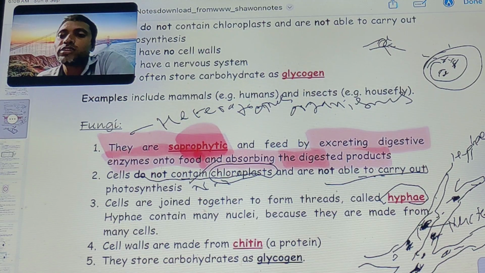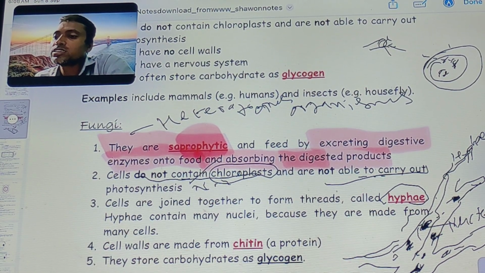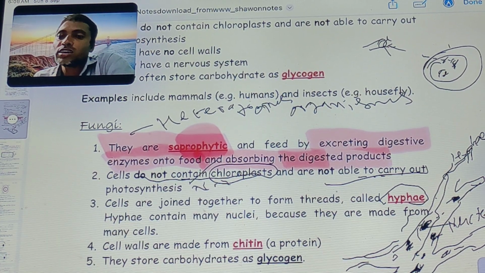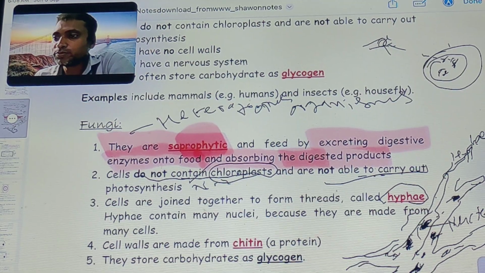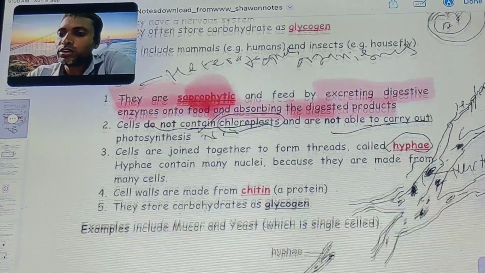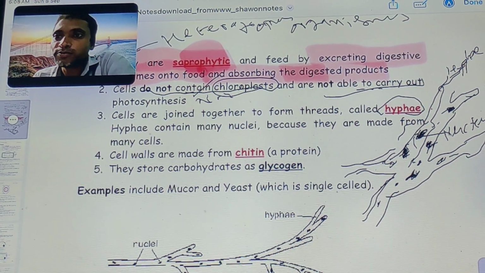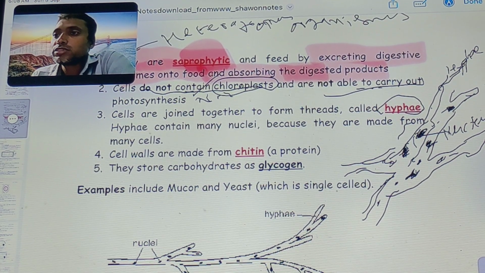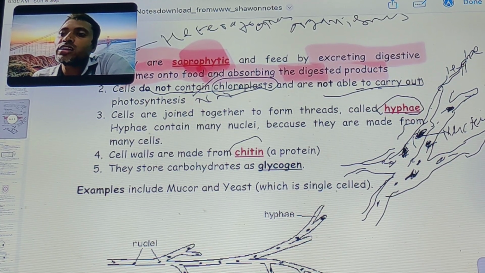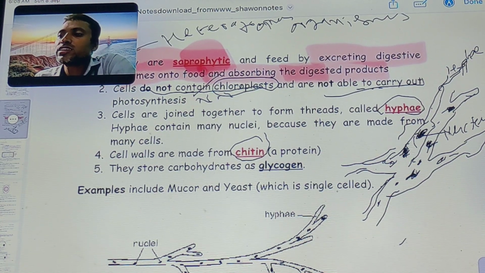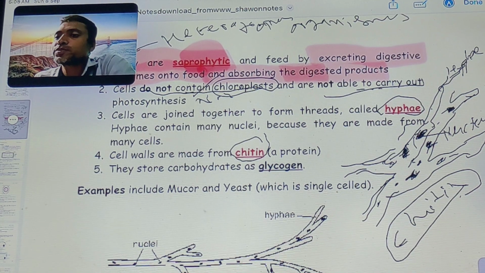The cells are joined together to form a thread-like structure. These thread-like structures are called hyphae. Hyphae contain many nuclei because they are made up of many cells. The cell wall is made of chitin, a protein.